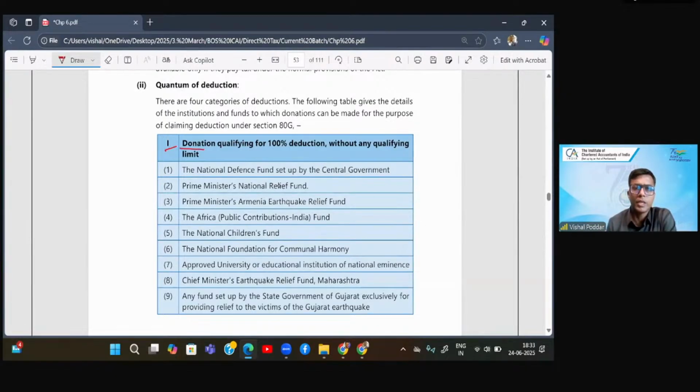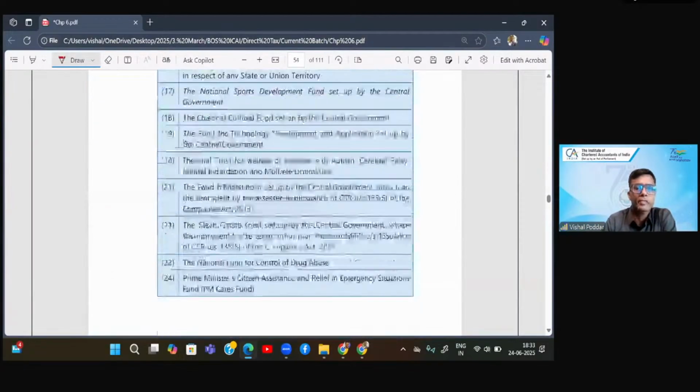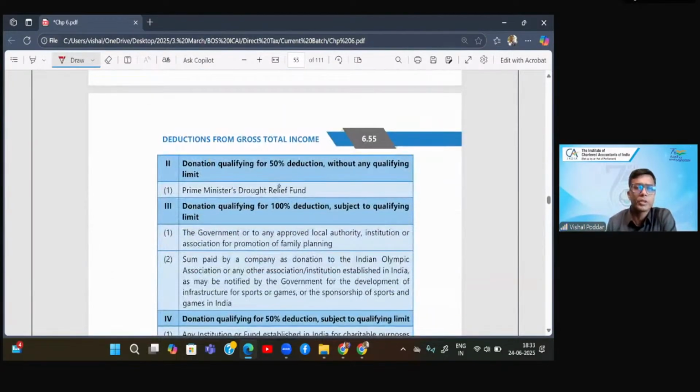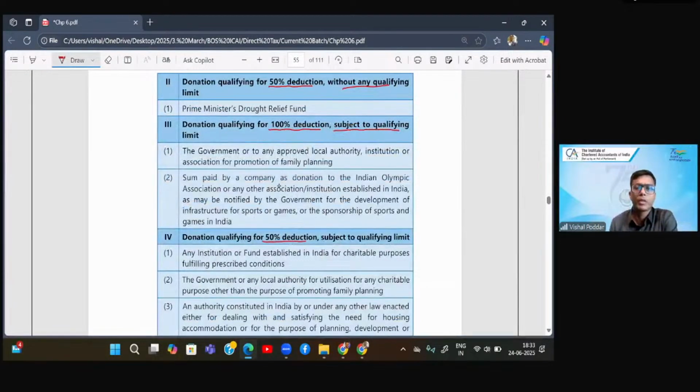First, they are saying donation qualifying for 100% and there is no limit. Second category is donations which are qualifying for 50% and again there is no limit. And then the third category is 100% deduction but subject to the limit. Fourth, 50% deduction subject to the limit. So these are the four categories.